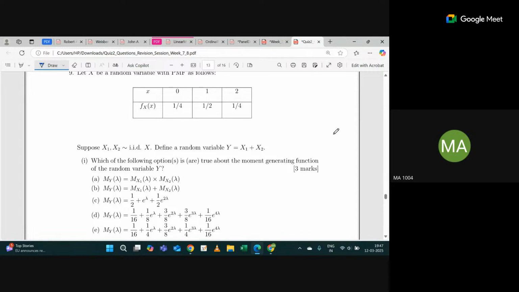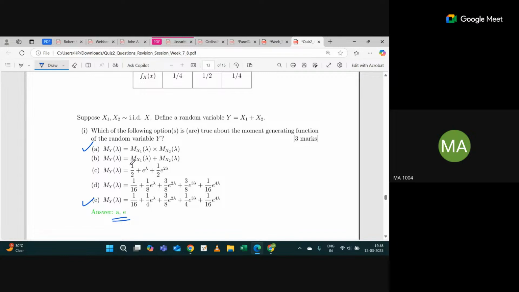Are you getting it? So the last one is correct. Last one, E. Yes, sir. Sir, A. Okay, A is correct and the last is correct. These two are correct options. A is also correct. You can write mx1 of lambda into mx2 of lambda. Later, since this is IID, mx of lambda into mx of lambda, both will be same, and it will be mx of lambda square. So this is the final step, but I can write this one. Yes or no? Yes, sir.